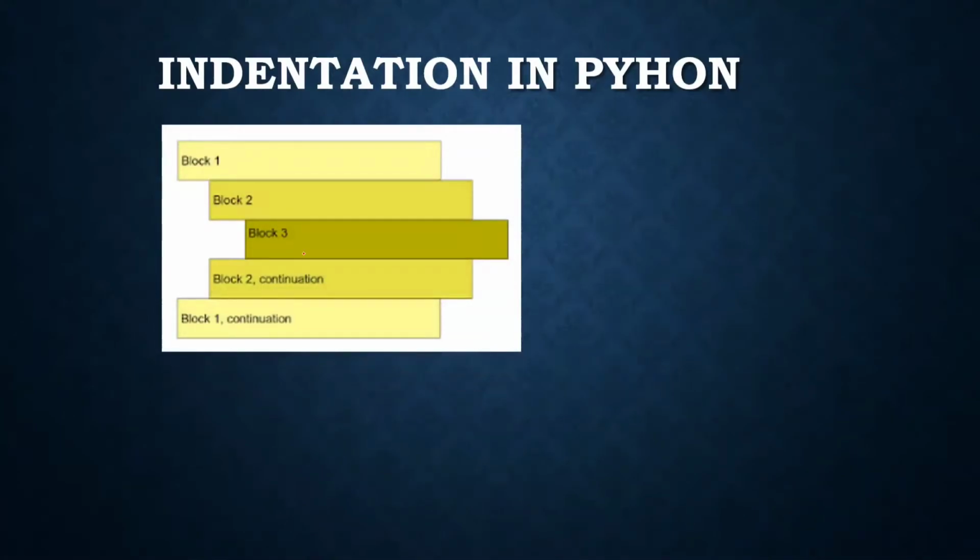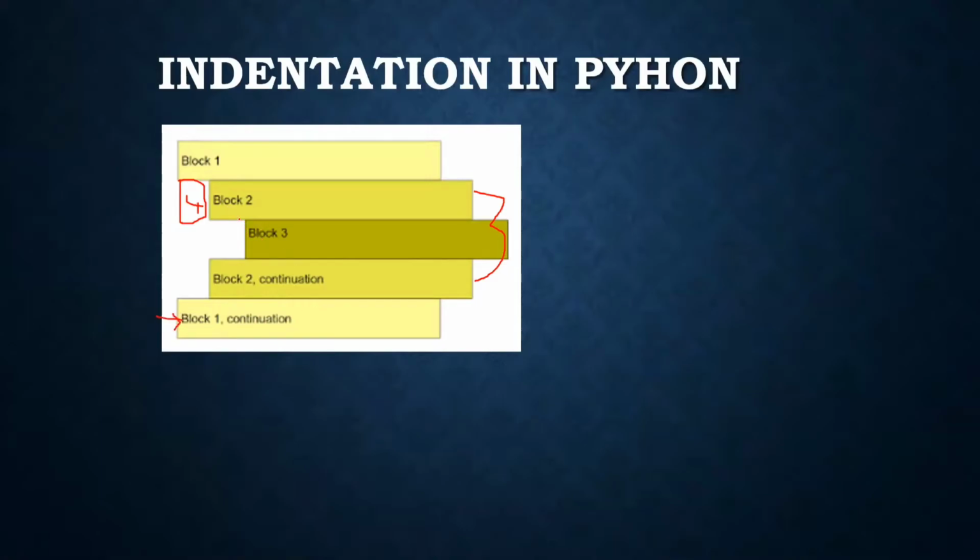So if you see here, we have space here. Let's assume we have 4 spaces here. That's why block 1 started here, and all these 3 statements are part of block 1 now. And block 1 ends when you start another line here.